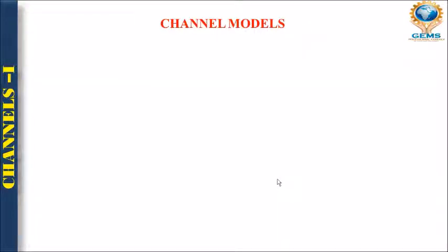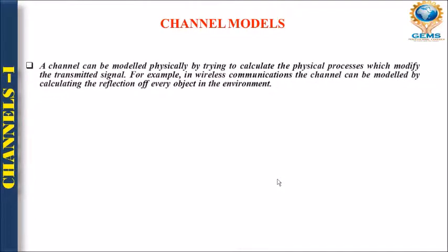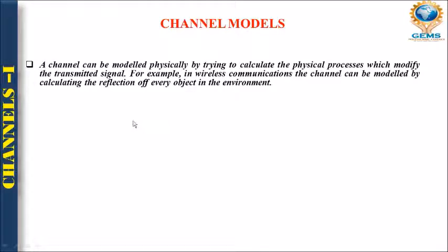So let's talk about the channel model. A channel can be modeled physically by trying to calculate the physical processes which modify the transmitted signal.